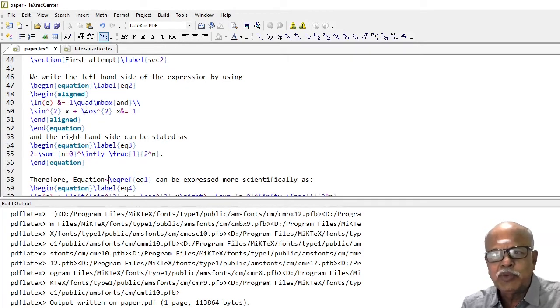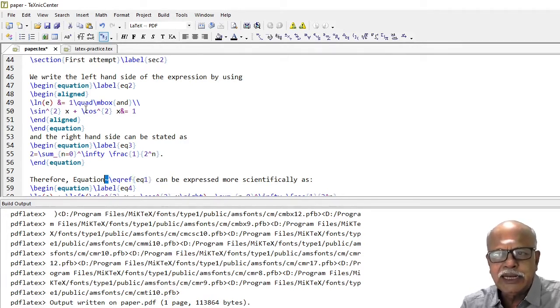Therefore, equation 1 can be expressed more scientifically as, after substituting the above equations. Here what we do is, we cross-reference equation 1. The command used is \eqref, and here we use a label for equation 1.